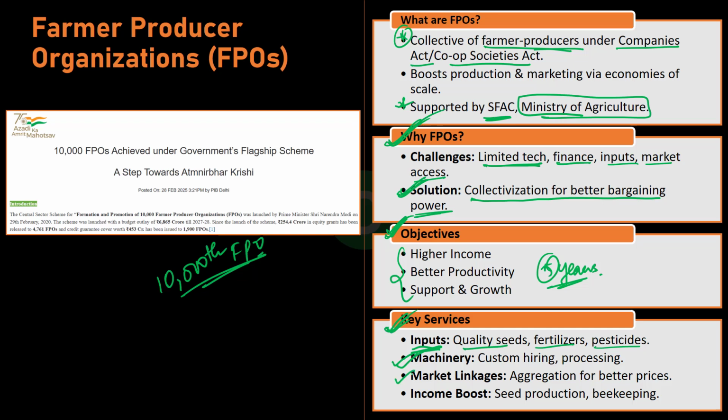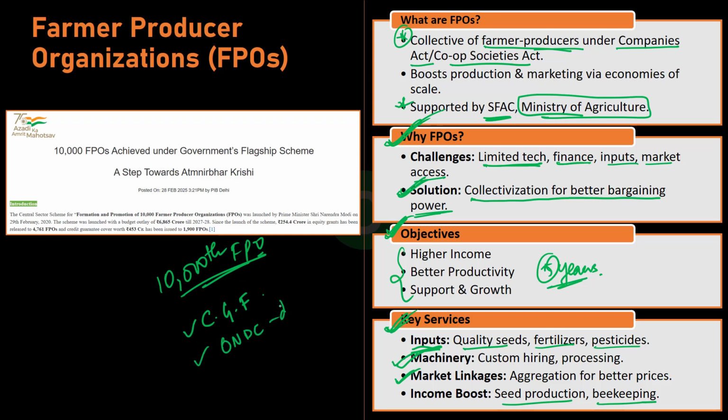And also they support promoting income generating activities like seed production and beekeeping. Right? Now, some of the key initiatives for FPOs include the Credit Guarantee Fund, which provides credit cover for loans, while also platforms like ONDC, which